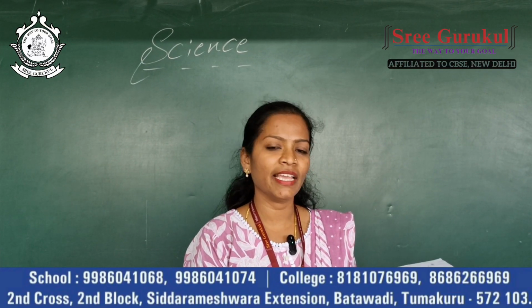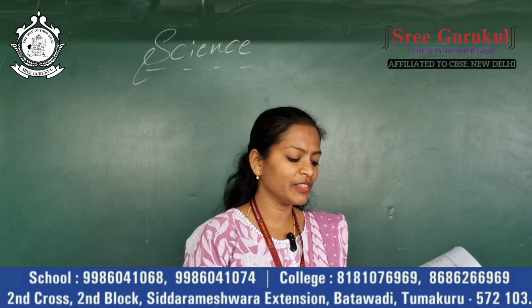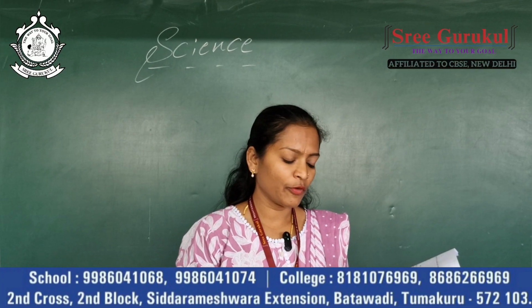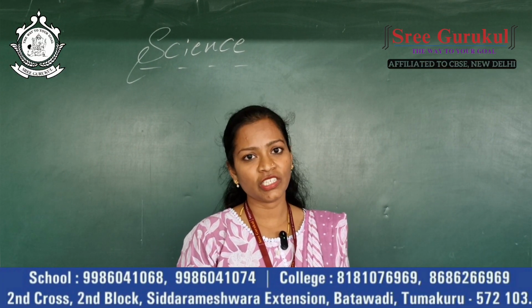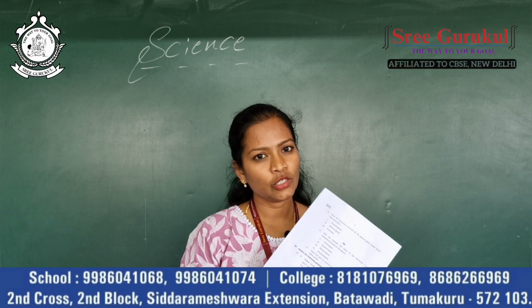Then the 5 marks question they have asked from the reproduction lesson: How do organisms reproduce? All 3 questions are direct. Contraceptive methods, that is also a question from the passing package. And fragmentation and regeneration, asexual methods of reproduction. Then, what are the changes that occur in a flower after fertilization? That is a 2 marks question. That is also a direct question.